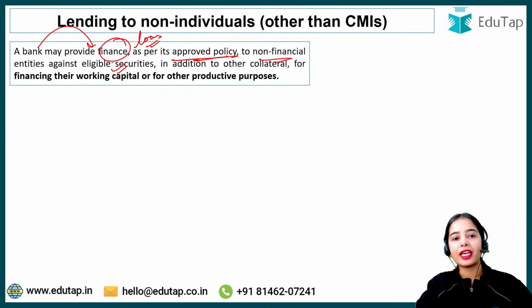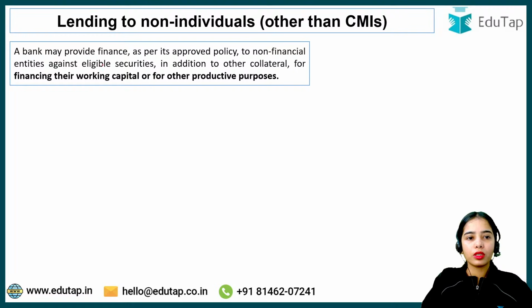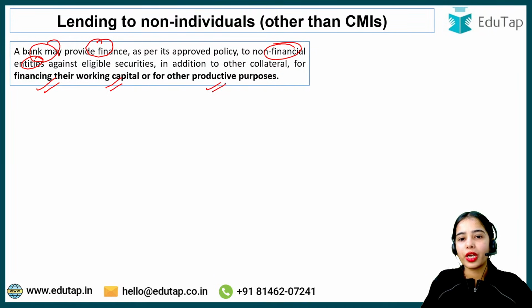So the bank can provide loans as per its approved policy to non-financial entities against eligible securities, in addition to other collateral like your assets, your house, your gold, silver can be collateral. Other than that, your group 1 equity shares, preference shares, government securities can also be the collateral. Okay. Now the bank can provide loans to non-financial entities for financing their own working capital or other productive purposes, that is, for general business purposes. The loans can be provided to non-financial entities against the eligible securities.